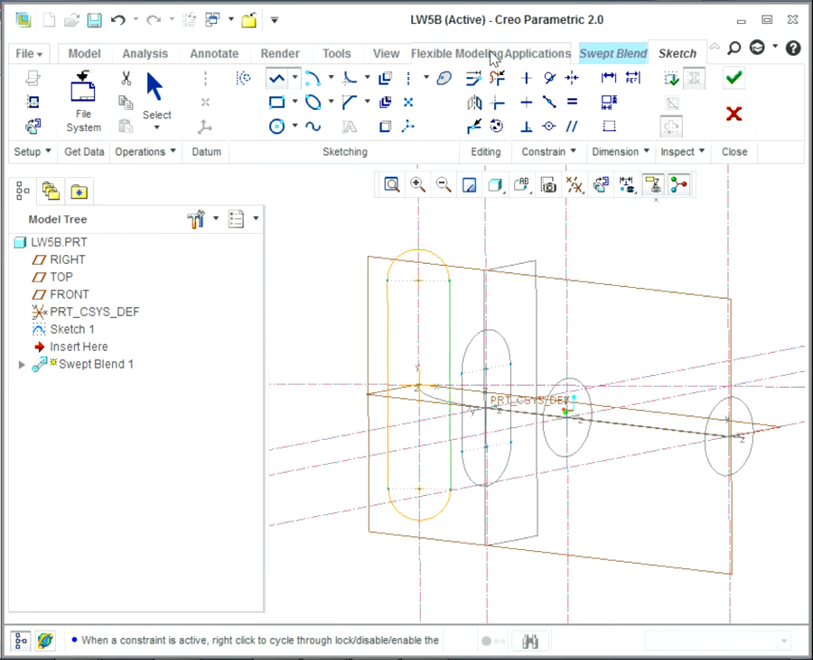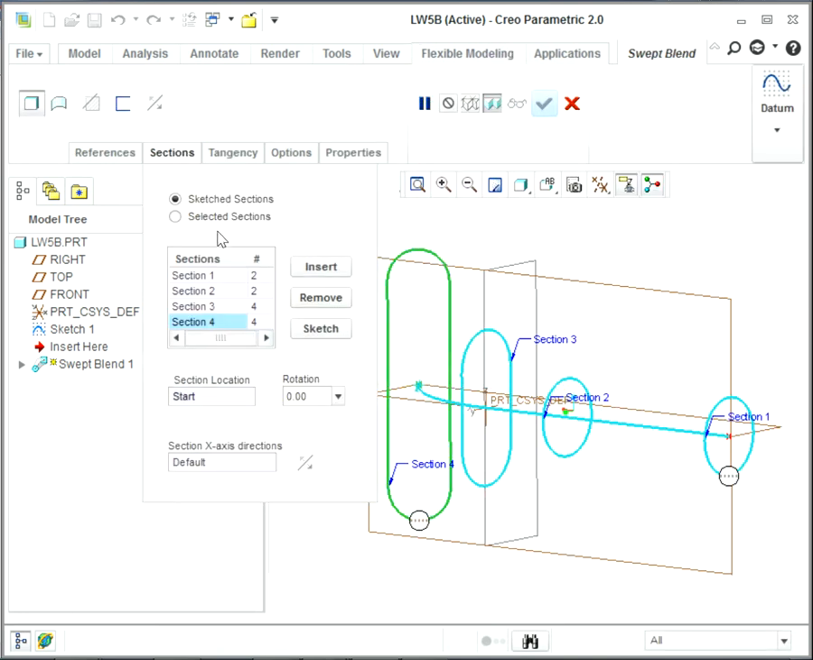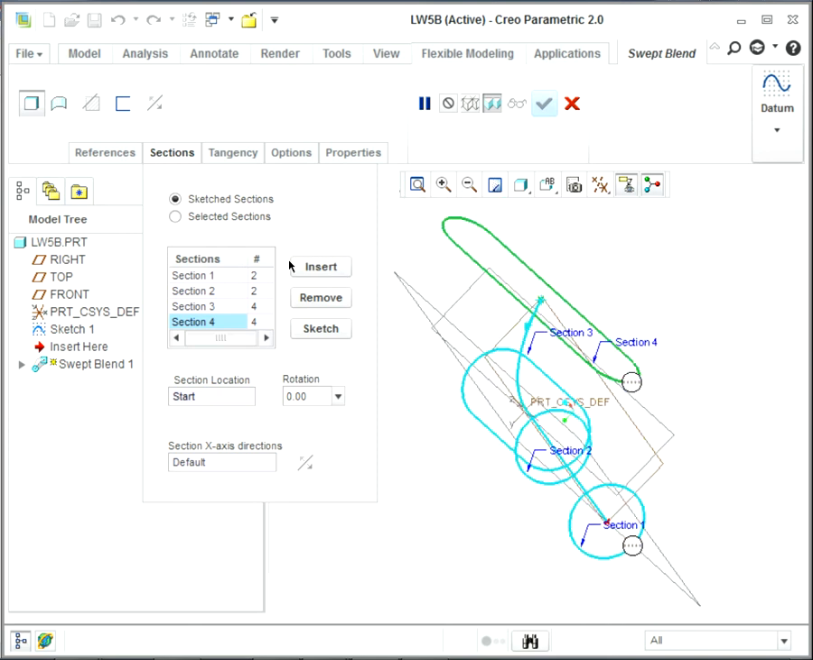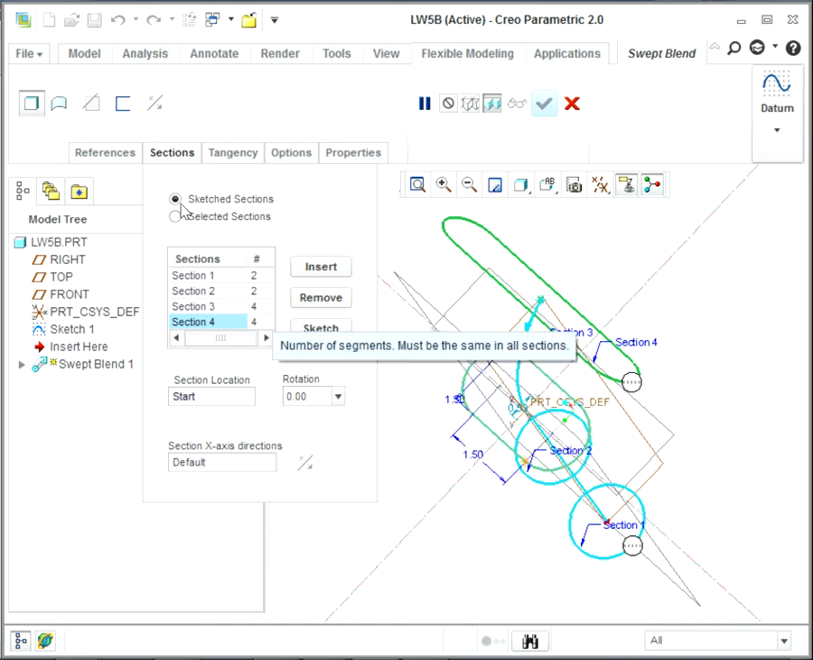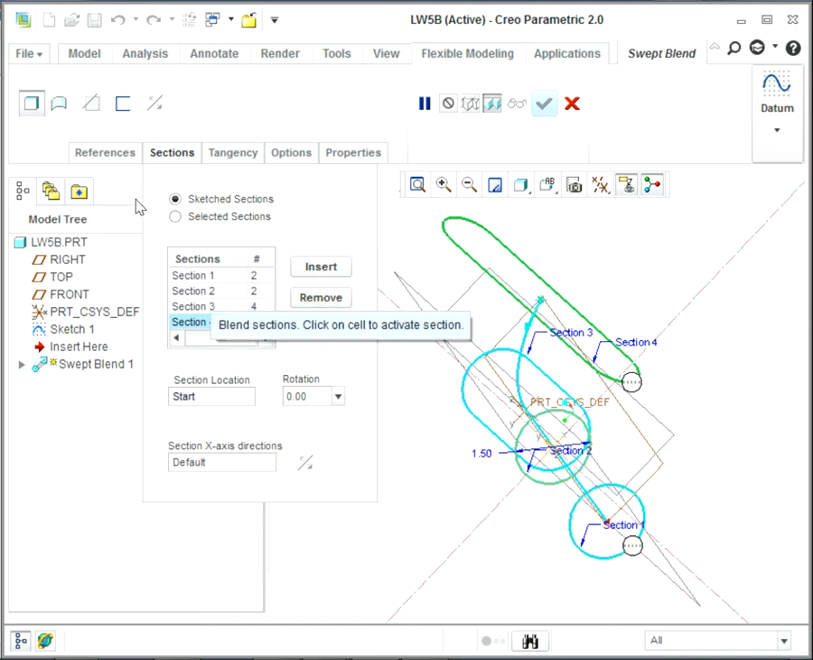Okay, and press OK. Again, it doesn't seem like anything. Okay, definitely you run into this problem if it's your first time, and what is important to look at here is the numbers that you can see next to each section. For example, section 1 has 2, section 2 has 2, section 3 has 4, section 4 has 4.